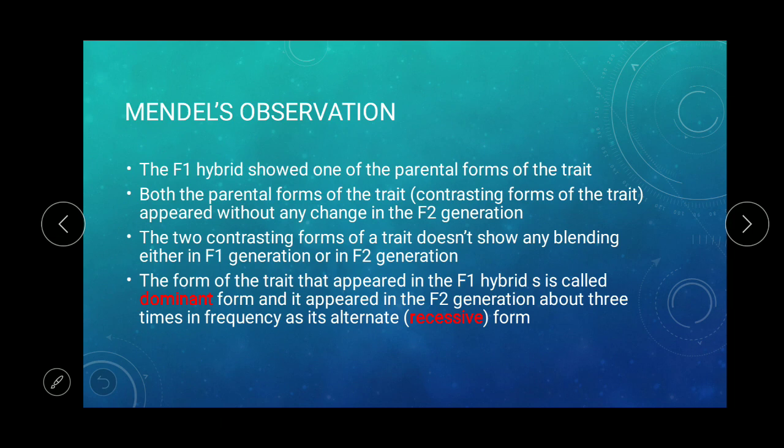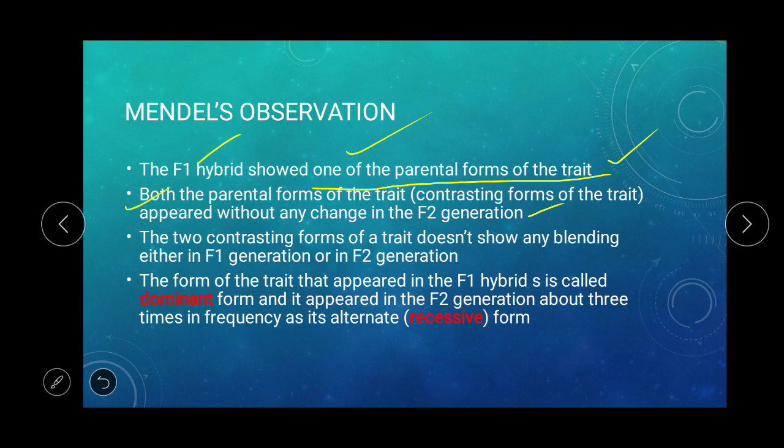So, Mendel's observation. The F1 hybrid showed only one of the parental forms of the trait; the other parental form was suppressed in the F1. Then both the parental, contrasting forms of the trait appeared without any change in the F2 generation. So in the F1 generation you get only one of the parental forms, but in the F2 generation you get both parental forms. This is Mendel's observation.